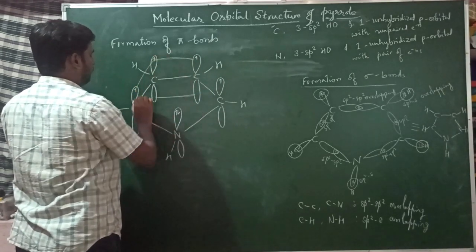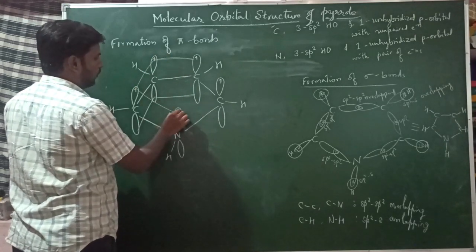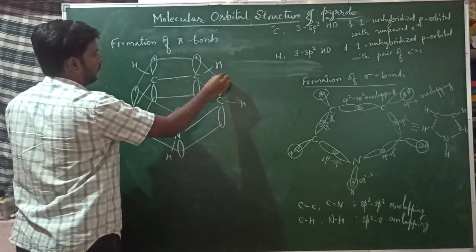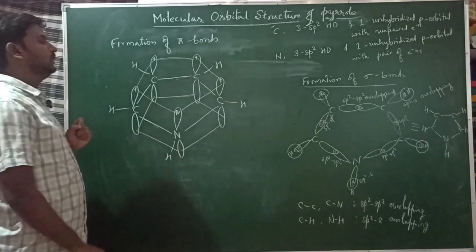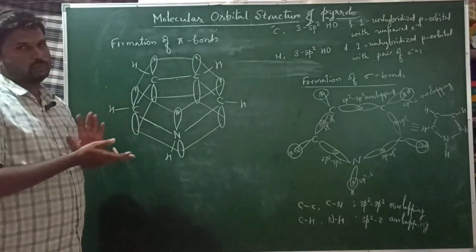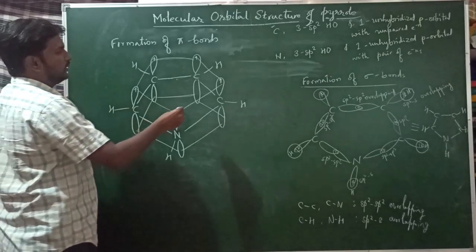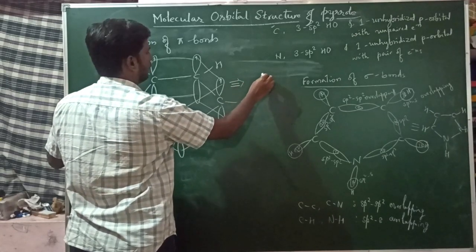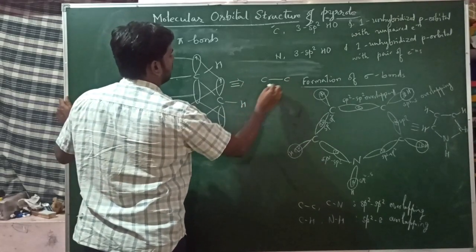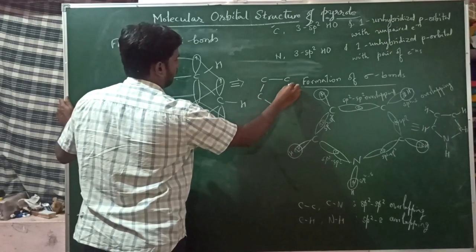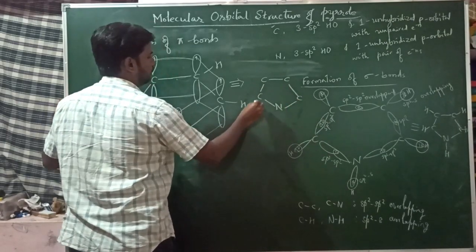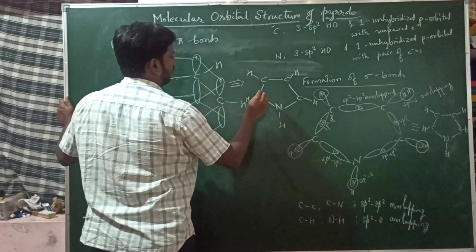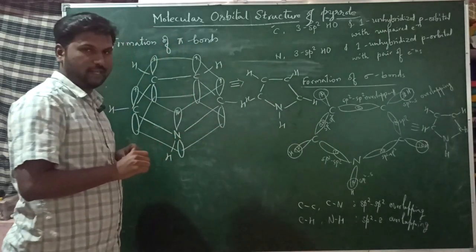Here also, upper lobe, lower lobe, upper lobe, lower lobe. So these will show the sideways overlapping. This is actually forming this structure. This is equivalent to the structure where the carbon sigma bonds are already there, and the hydrogen sigma bonds. And now they are forming a pi cloud actually.